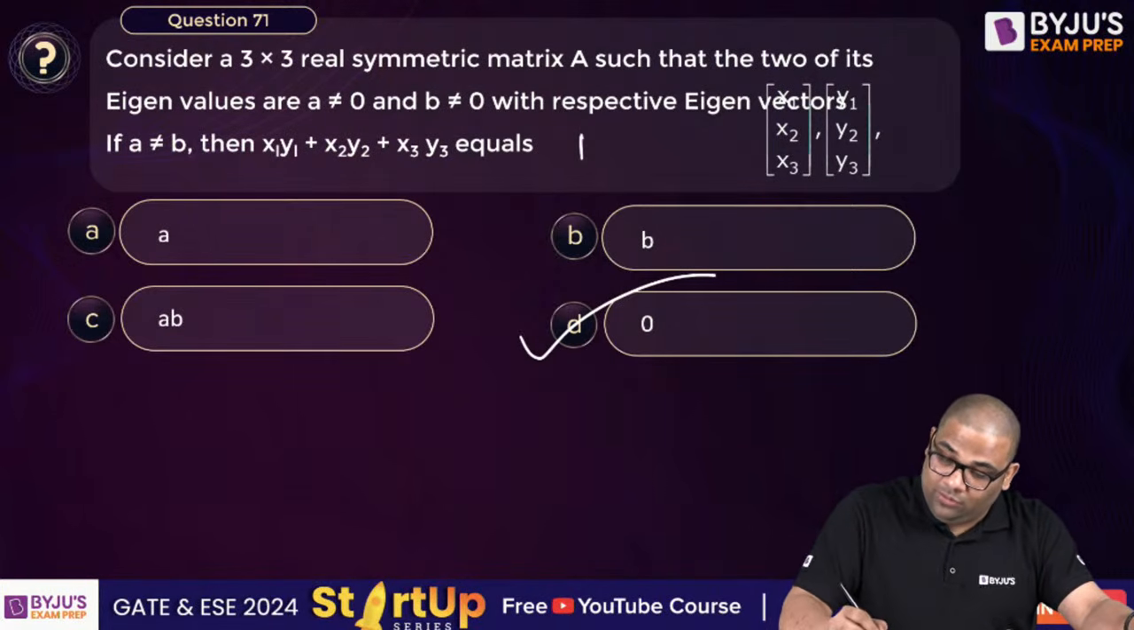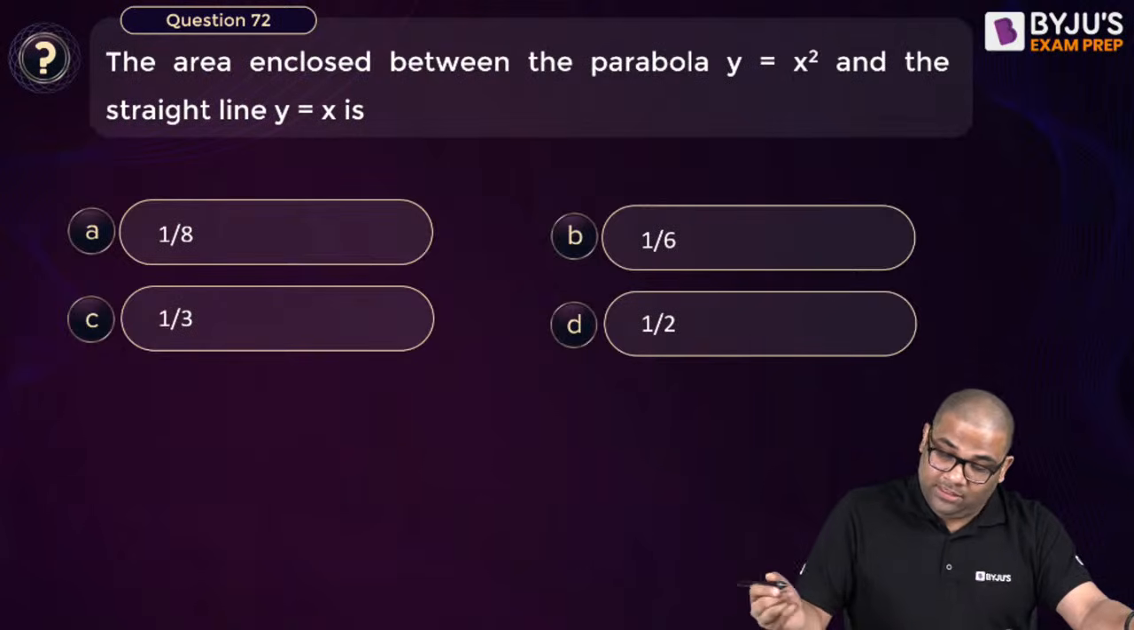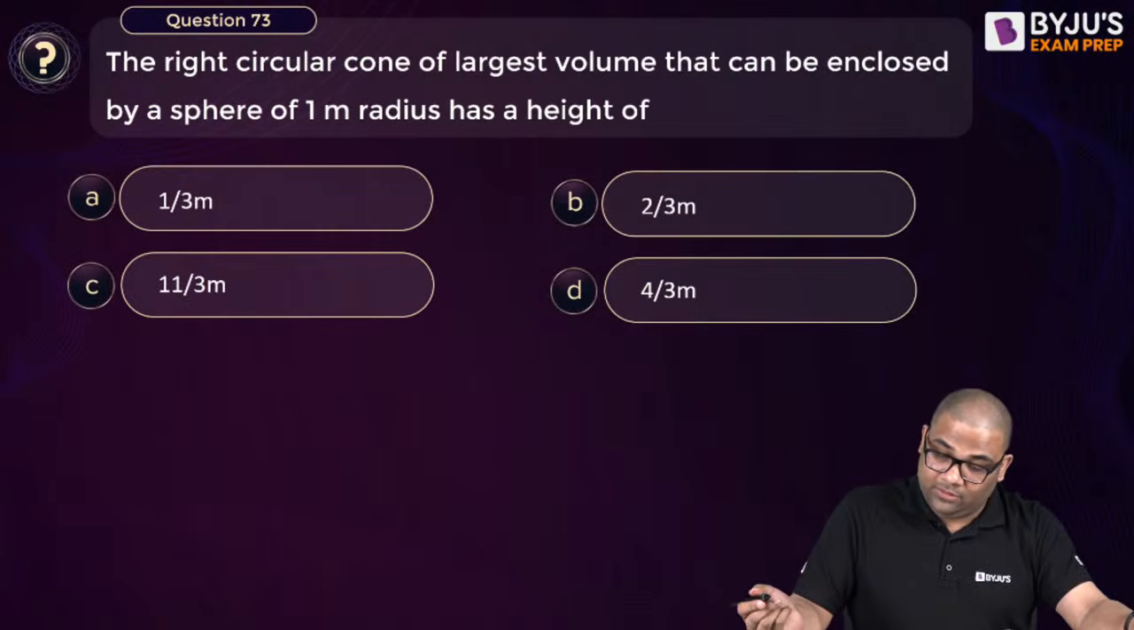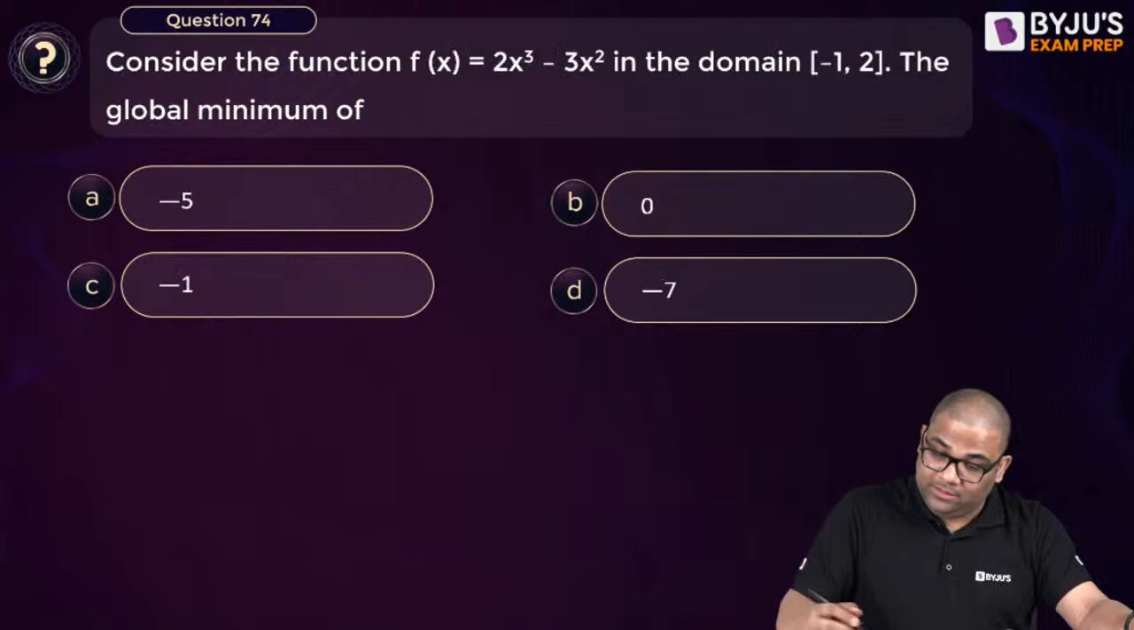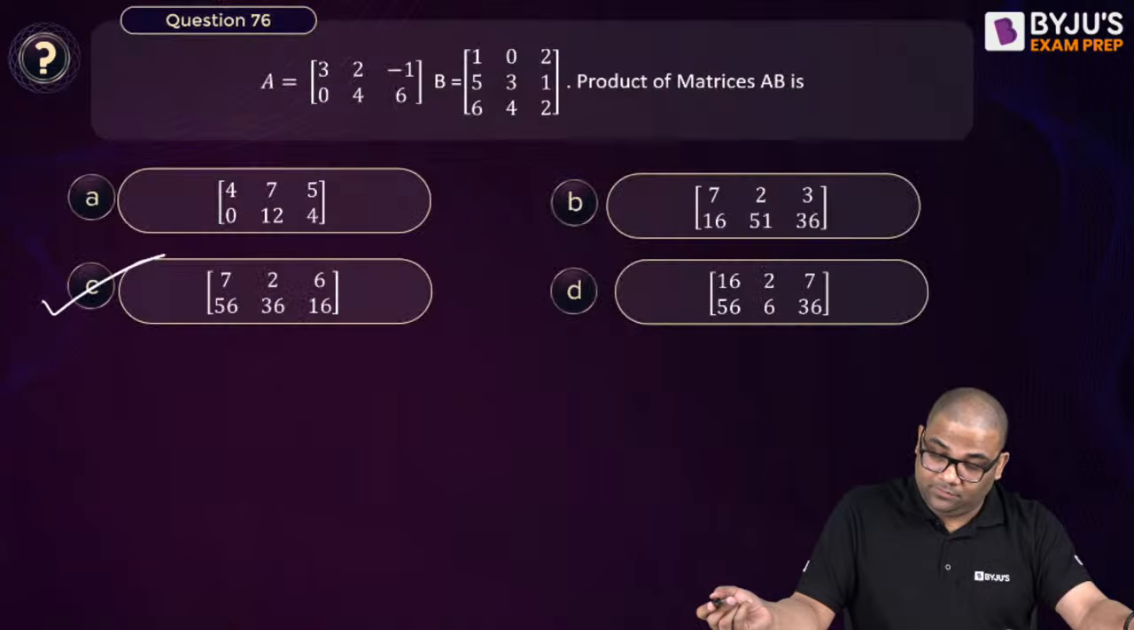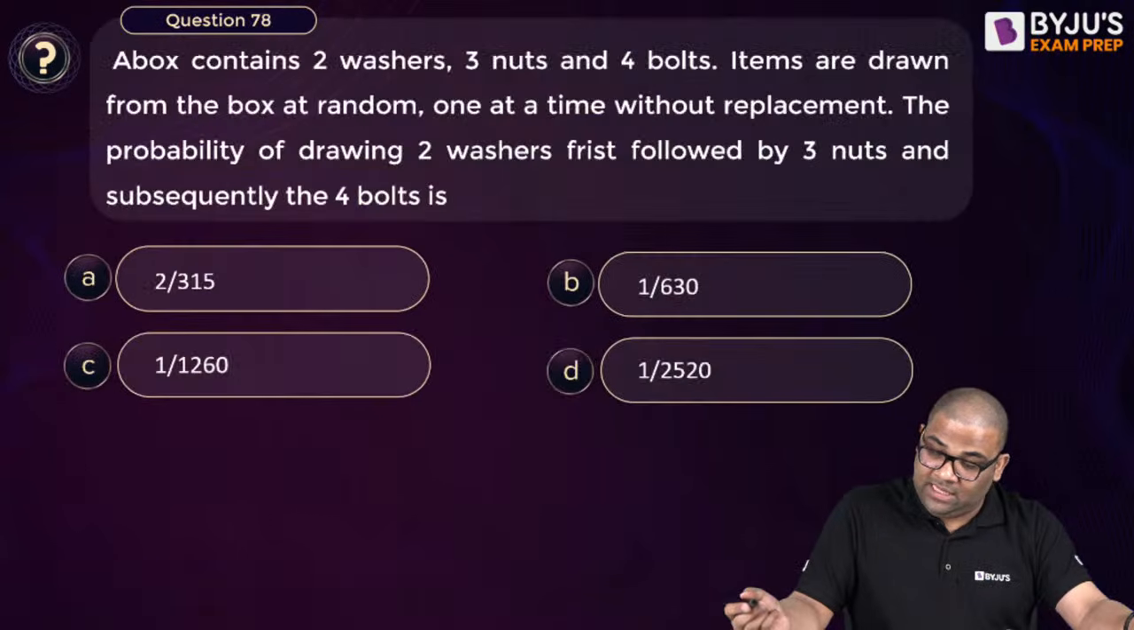This mathematics, you need to study mathematics properly. Okay. So 0. This answer is area under the curve. The answer is 1 by 6. Okay. This answer is 4 by 3. This answer is minus 5. Okay. This answer is 1 to 6. It is very easy actually.